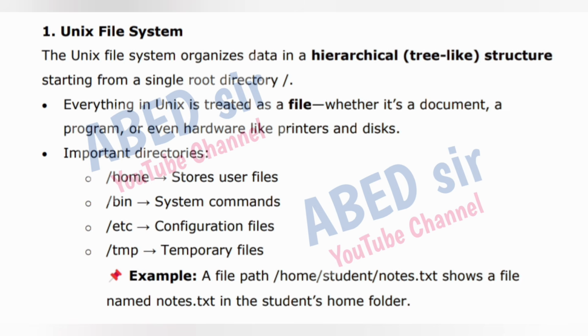1. Unix file system. The Unix file system organizes data in a hierarchical, tree-like structure starting from a single root directory. Everything in Unix is treated as a file, whether it's a document, a program, or even hardware like printers and disks. Important directories: home stores user files, bin stores system commands, etc stores configuration files, tmp stores temporary files. Example: a file path /home/student/notes.txt shows a file named notes.txt in the student's home folder.